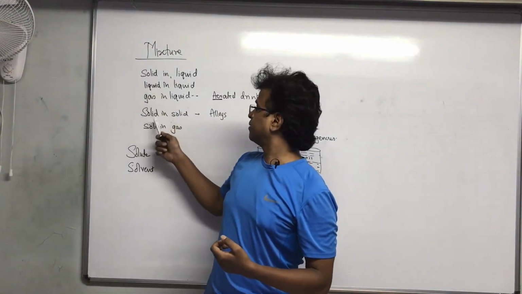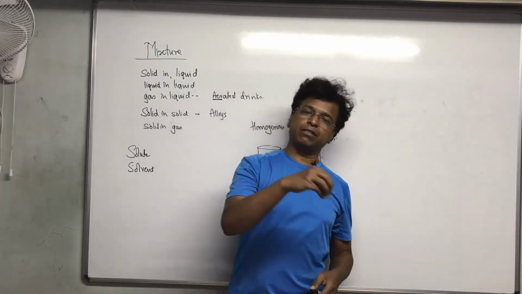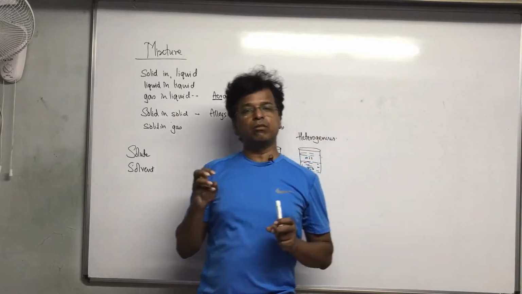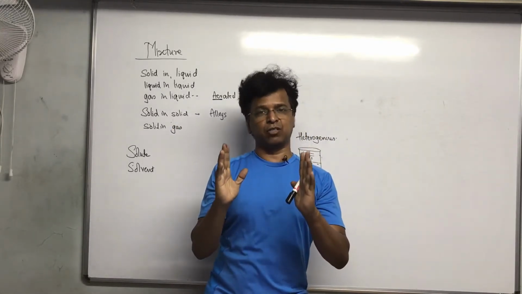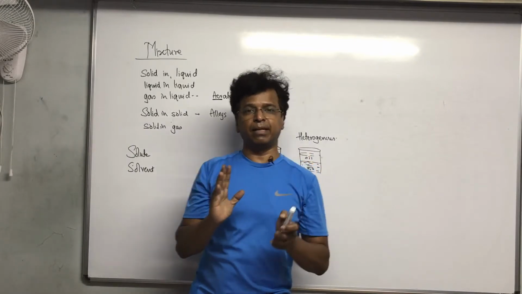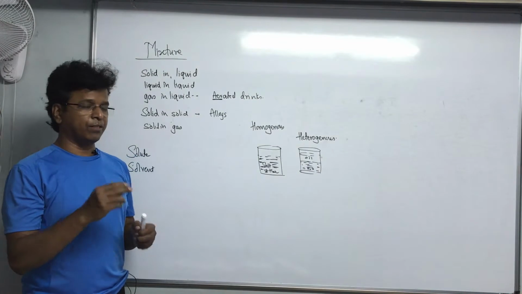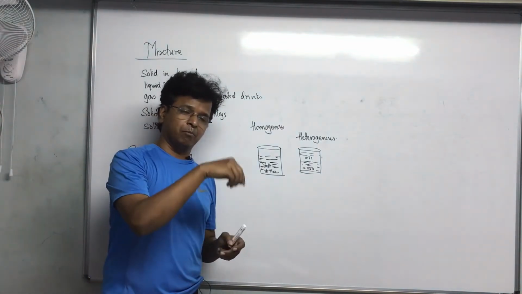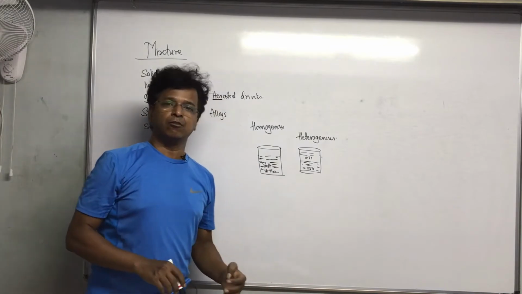Solid in solid: solid is the solute and solid is the solvent. Solute is the smaller part and solvent is the bigger, larger part. That is the main thing. You have to understand solute and solvent. The one which goes into the bigger part is the solute, and the bigger part is the solvent.